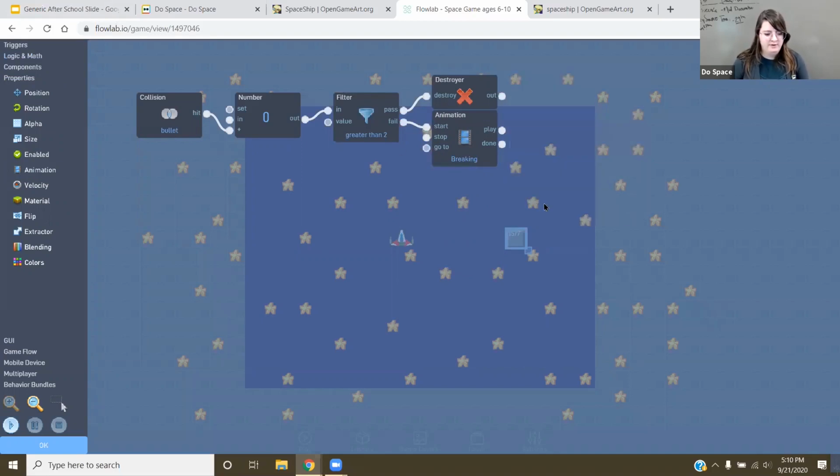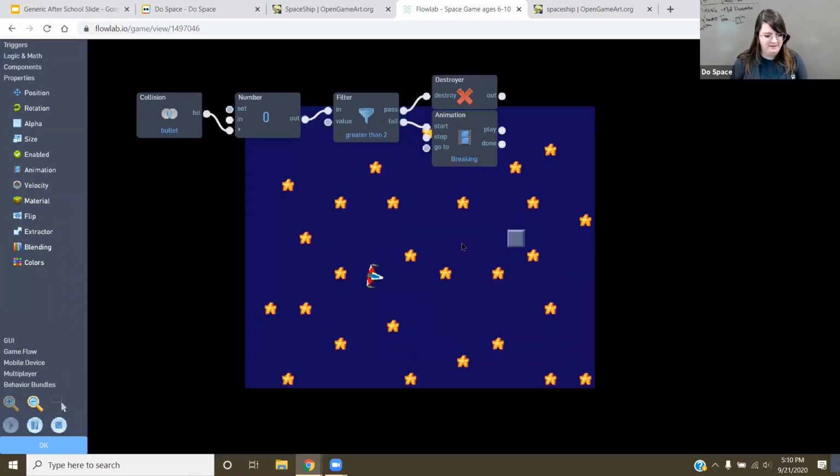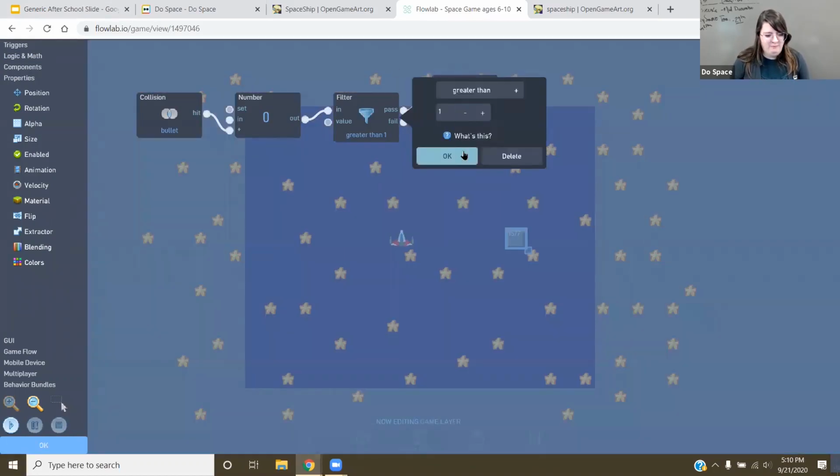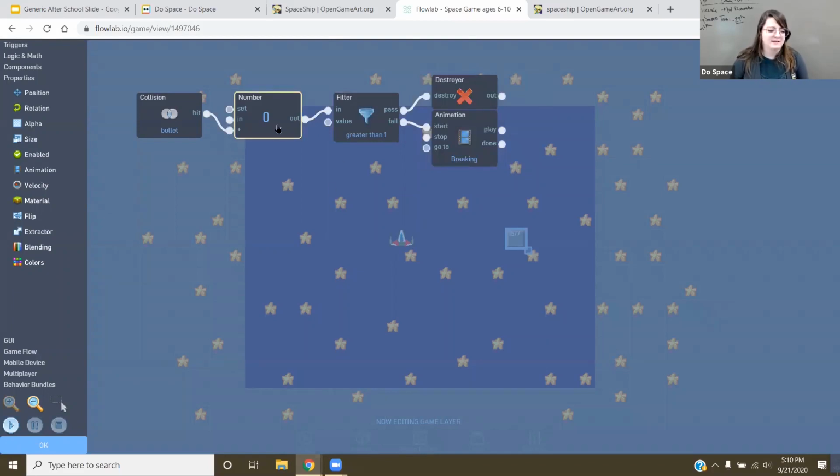But I'll show you what happened next. So here we go. Play. It breaks. Oh, wait, it went back to a clean block. What's up with that? No. And then actually it breaks straight into one. The reason for that is because it went off 3 times, and I want to have to shoot it twice to break it. You can always change the number how you want it.